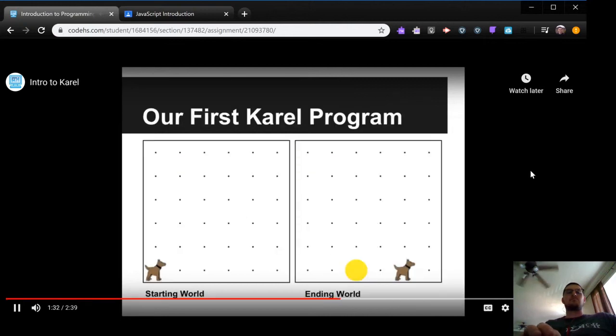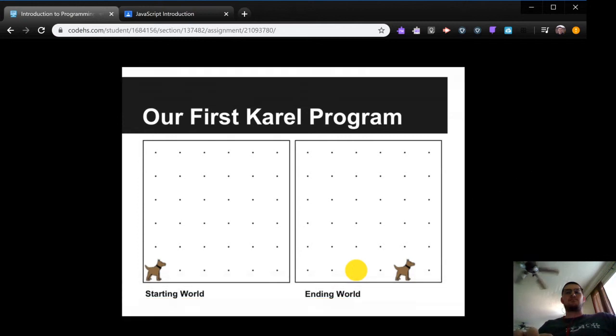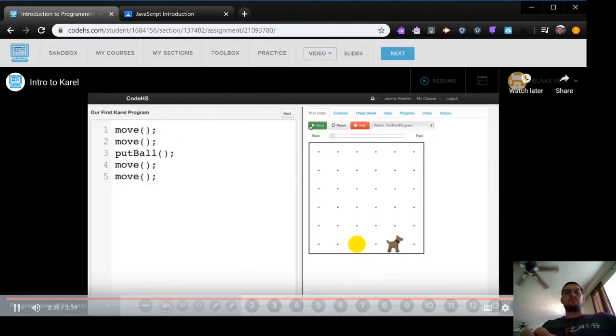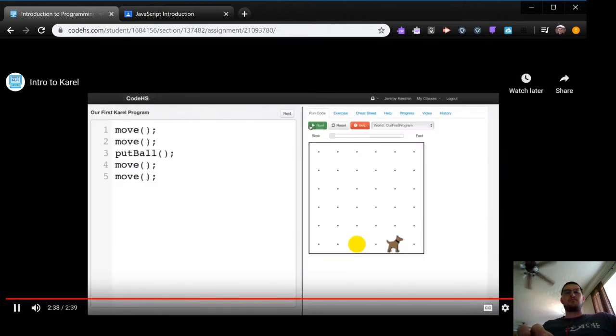So the best way to learn how to program and the best way to dive into Karel is just by doing it. So we're going to write our first Karel program, which starts in the world on the left, with Karel in the bottom left corner facing east, and ends in the world on the right, where Karel has moved 2 spots, put down a tennis ball, and then moved 2 more. Now it's your turn to try writing your own Karel program.